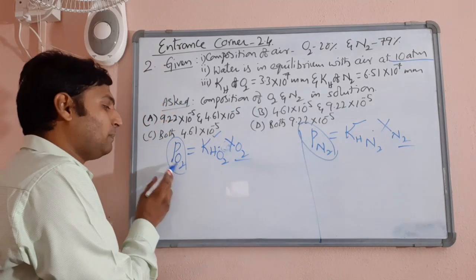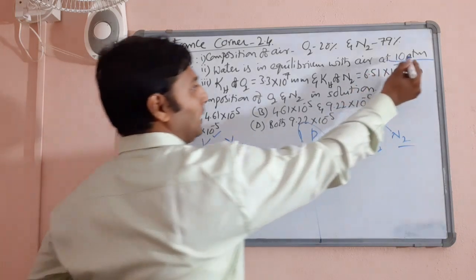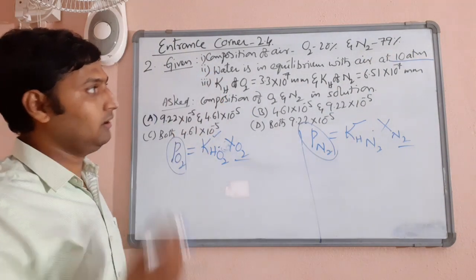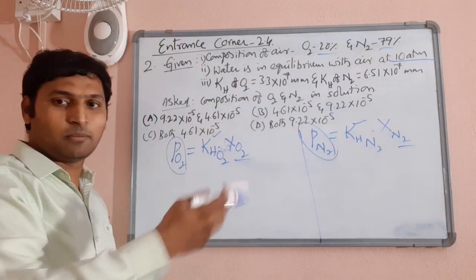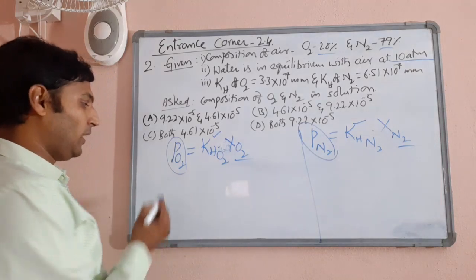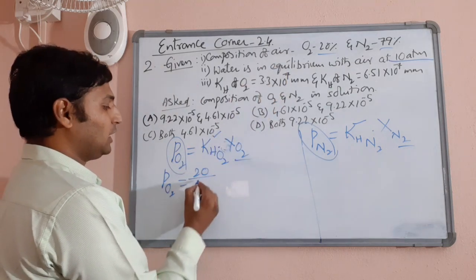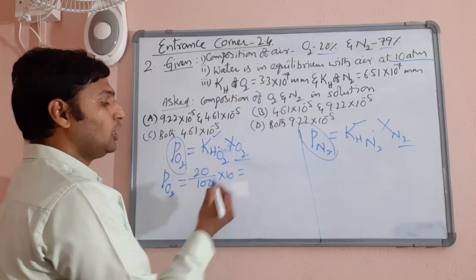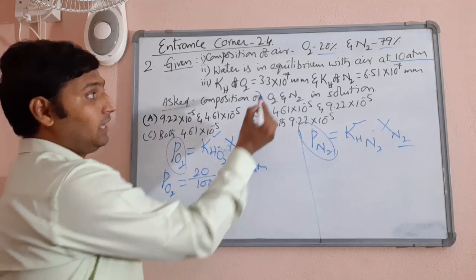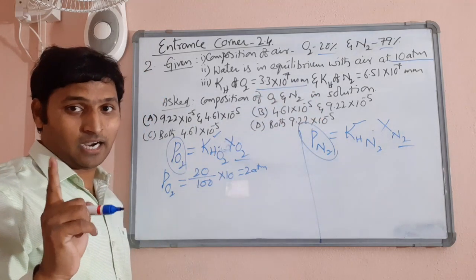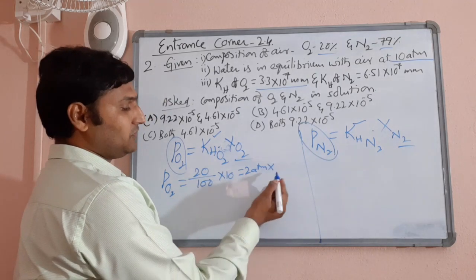Now the only thing you need is this and this. Instead of directly giving pressure exerted by oxygen and pressure exerted by nitrogen separately, he has given the total pressure exerted by this one, air. Now you know the percentage by volume, so you calculate the pressure exerted by each gas independently. So that way, partial pressure of oxygen will be equal to 20% of 10 atmospheres. 20% of 10 atmospheres is going to be 2 atmosphere, but by the way, kH value is not given in atmospheres. kH value is given in millimeters of mercury. So you will have to convert atmosphere into millimeters of mercury.